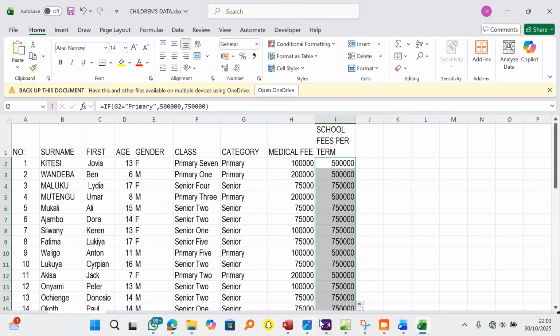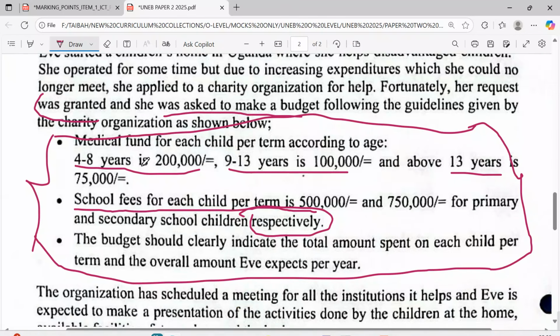Yes, after getting that, let's get back to the scenario. School fees for each child per term is 34 and the secondary school respectively. The budget should clearly indicate the total amount spent on each child per term and the overall amount if expects per year.